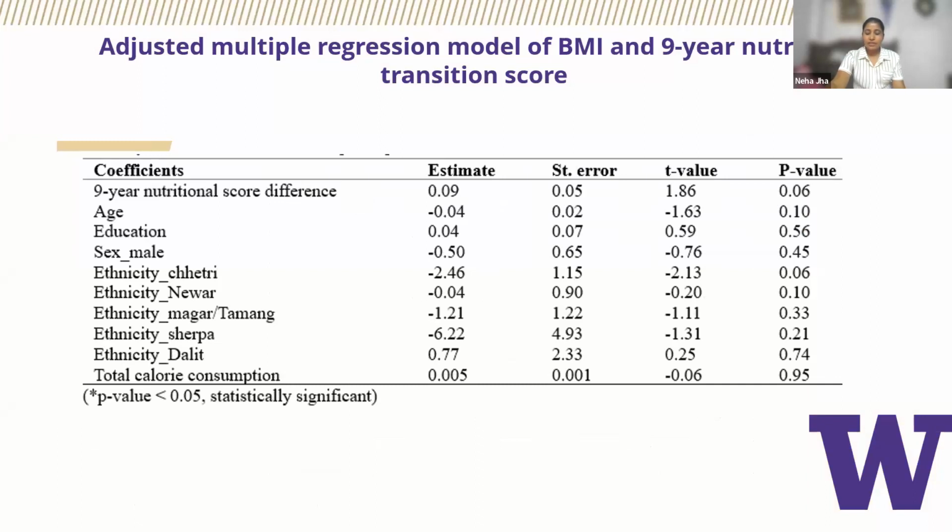Now, if we see the adjusted multiple regression model of BMI and 9-year nutrition transition score, we can see that a shift in nutrition transition score of 1 point higher is associated with BMI higher by 0.09 kg per meter square, which is opposite to our hypothesis.